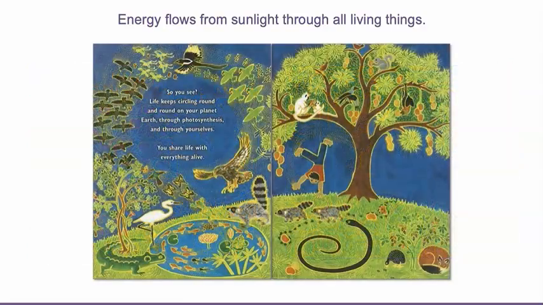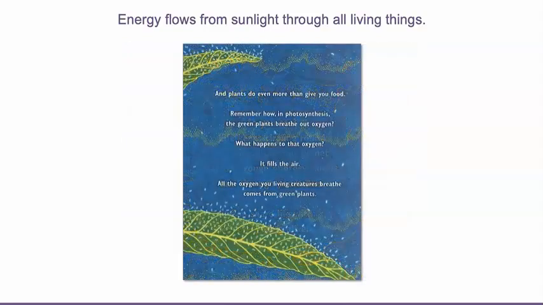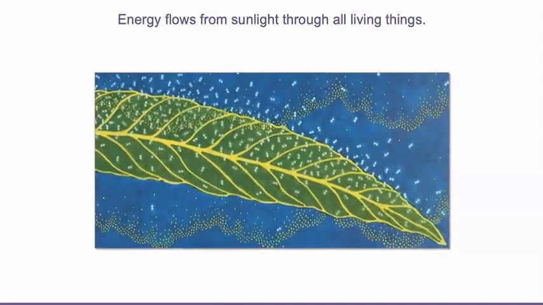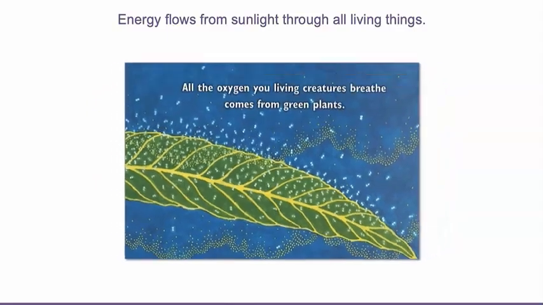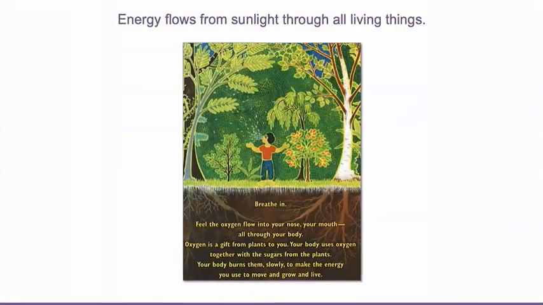So you see, life keeps circling round and round on your planet Earth through photosynthesis and through yourselves. You share life with everything alive. And plants do even more than give you food. Remember how in photosynthesis, the green plants breathe out oxygen? What happens to that oxygen? It fills the air. All the oxygen you living creatures breathe comes from green plants.